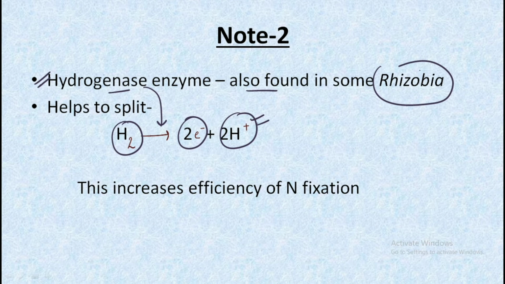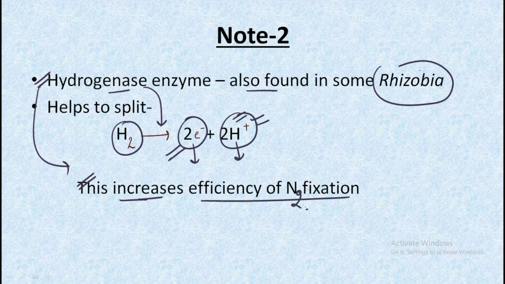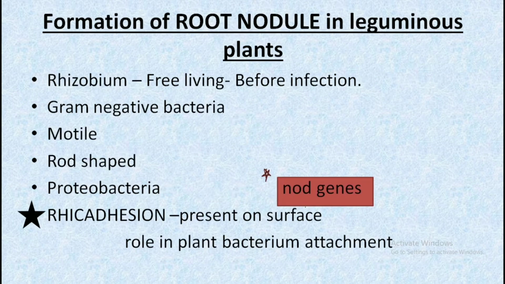If it is present, then it helps to increase the efficiency, because it provides more electrons and more hydrogens in the process, which increases the efficiency of the nitrogen fixation. So now let's look at the root nodule formation in the leguminous plant.